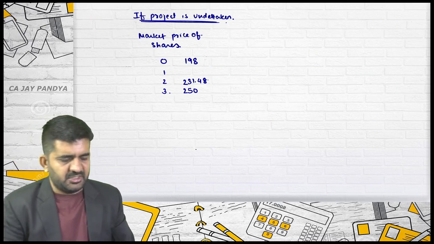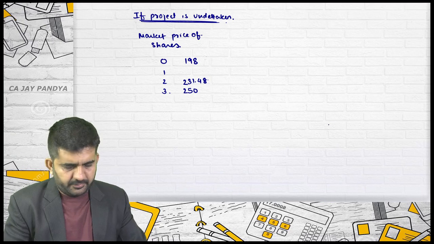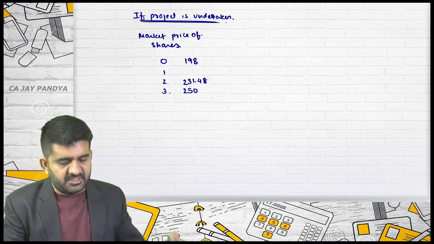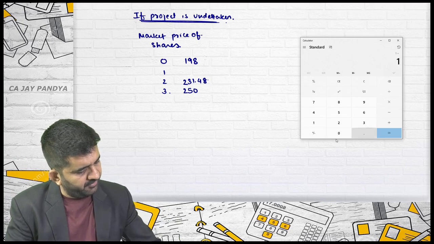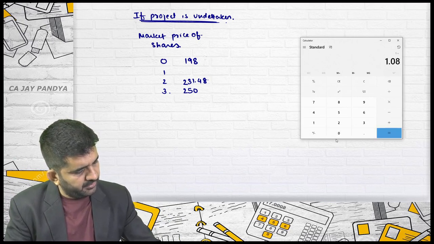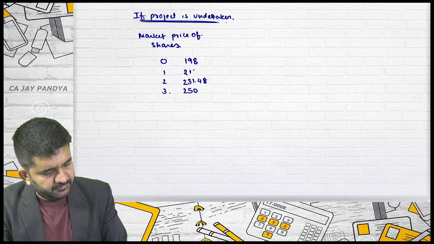One more time discounting 231.48 by 8%. 1 divided by 1.08 multiplied by 231.48 is 214.33.